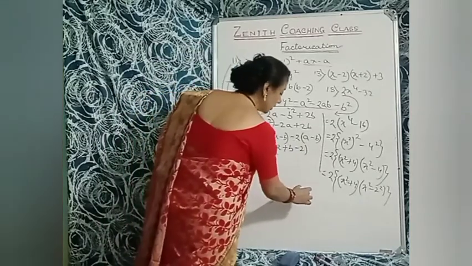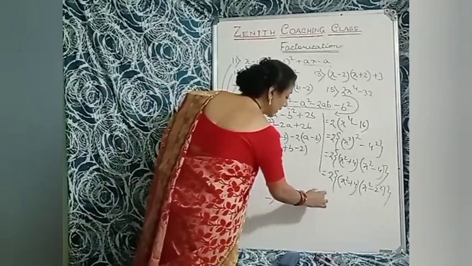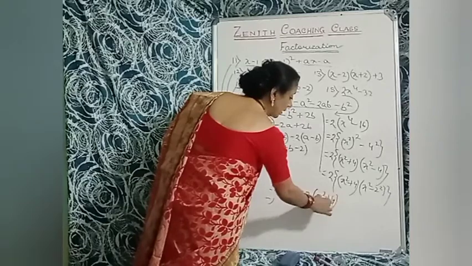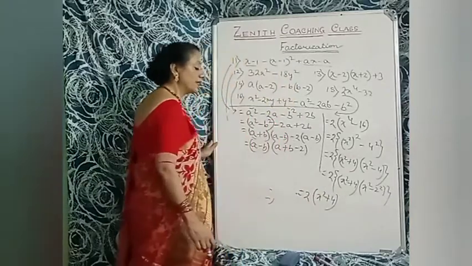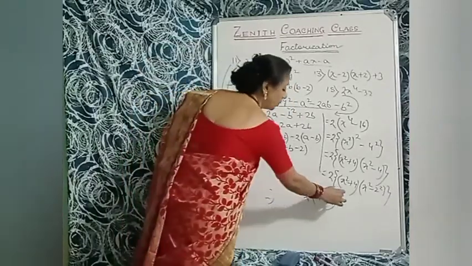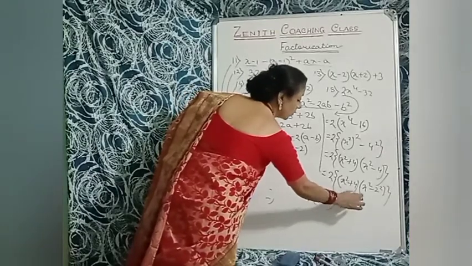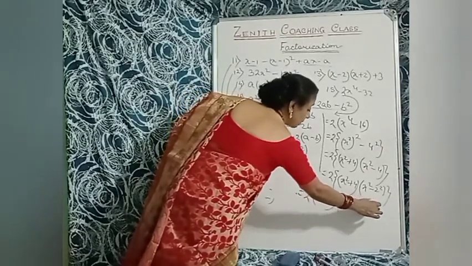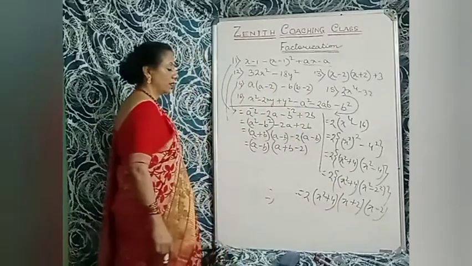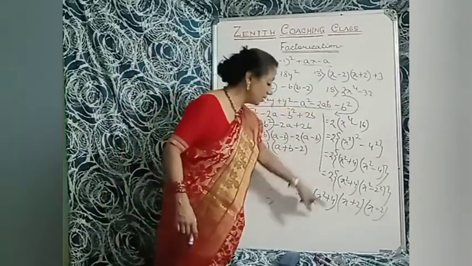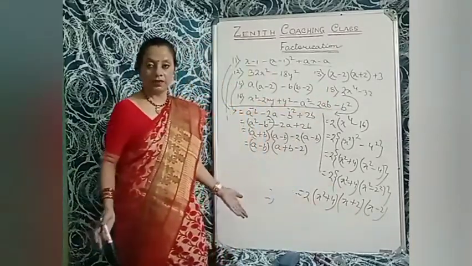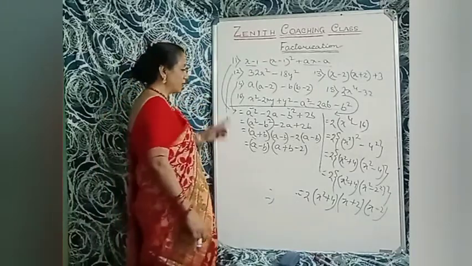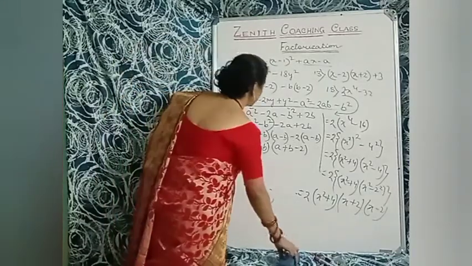So 2 into x square plus 4. Again x square minus 2 square is a square minus b square. So a plus b, that is x plus 2, into a minus b, x minus 2. Such a small sum, but the answer became so lengthy. What to do? Okay. So come to the last sum, that is the 16th sum.